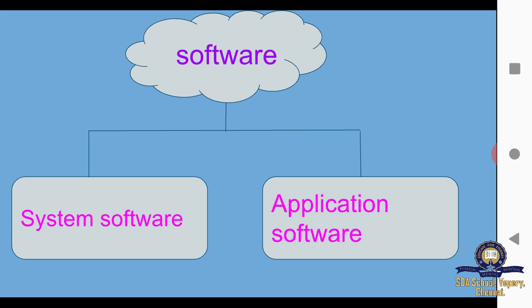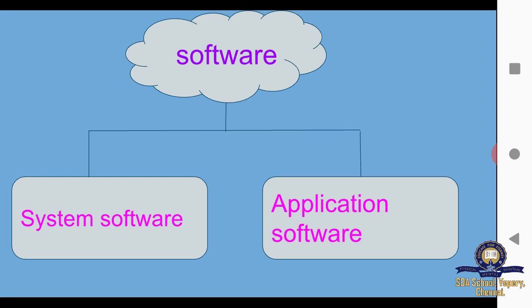System software is a program specially designed to control various activities of a computer system, and it manages the smooth working of hardware as well as software components. System software is classified into three: operating system, language processor, and utility software.